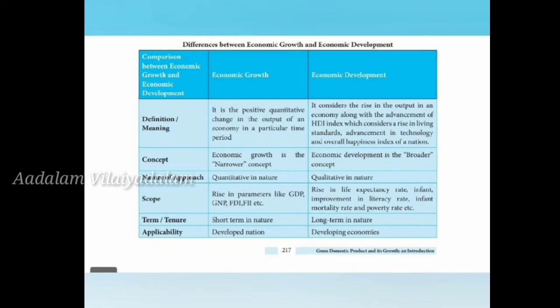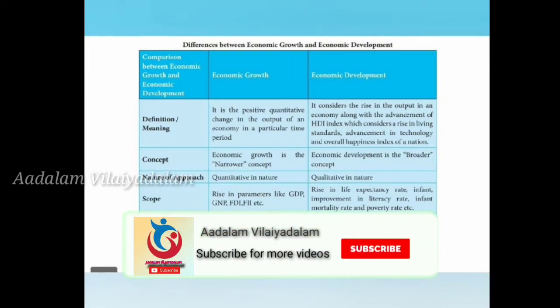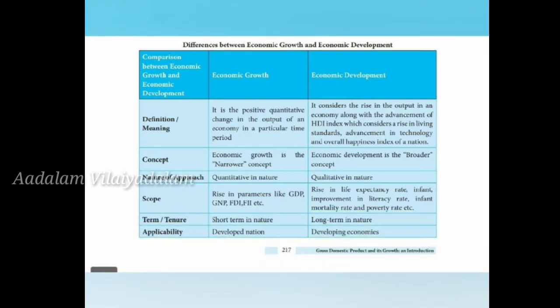In economic development, it considers a rise in output in an economy along with advancements in the HDI index, which considers a rise in living standards, advancement in technology and overall happiness index of a nation. So economic growth might be about 1%, but development happens for the nation, throughout the nation, right? Advancement in technology or rise in living standards of each and everyone. So that is called development. Economic growth is a narrower, very small concept, but this is a broader concept.